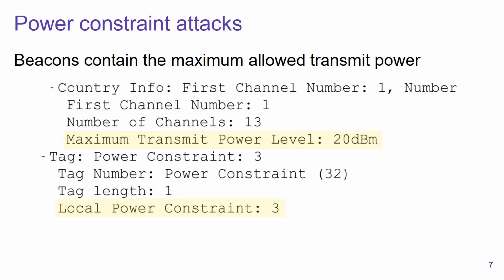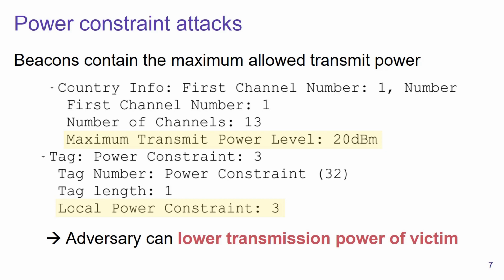For example, if we look at the following beacon content in Wireshark, we can see that it contains the maximum transmit power that is allowed in a certain country, and on top of that, the beacon can even further lower the maximum transmit power below this regulatory maximum. In other words, to simplify, an access point can command the client into using a certain maximum transmit power.